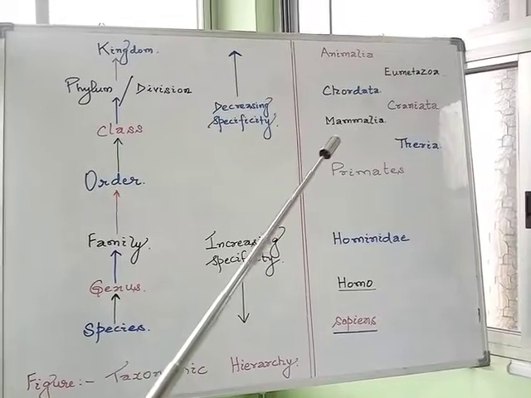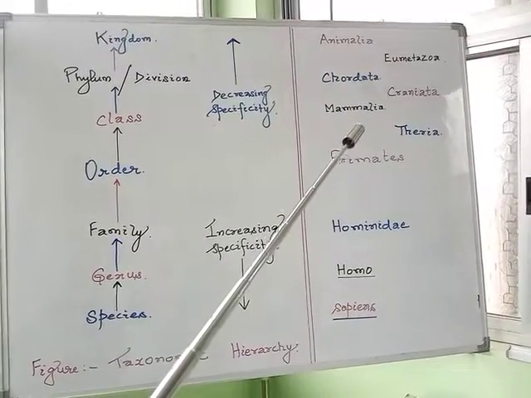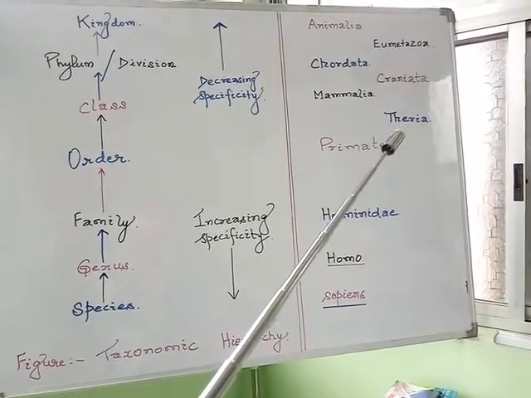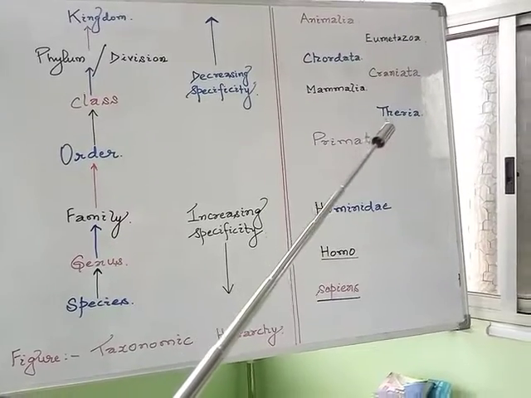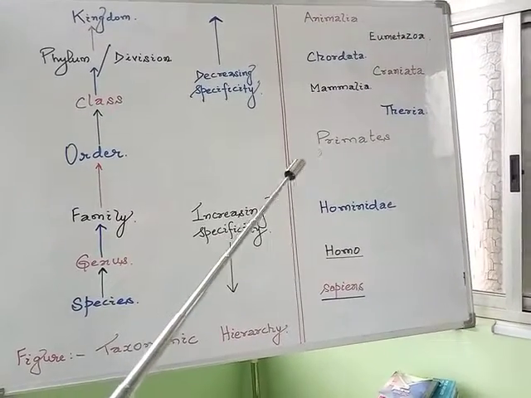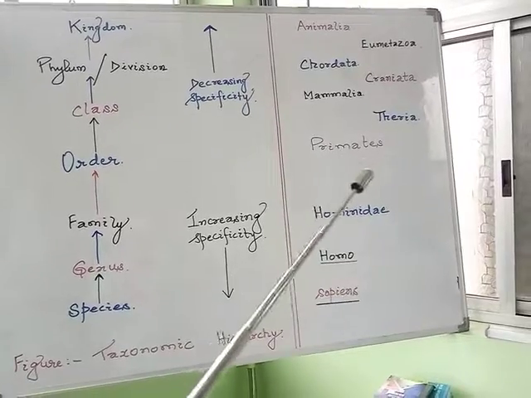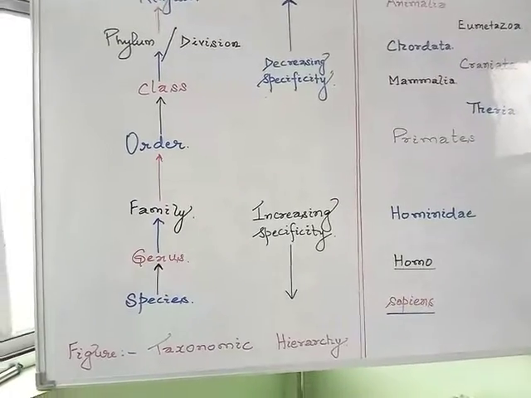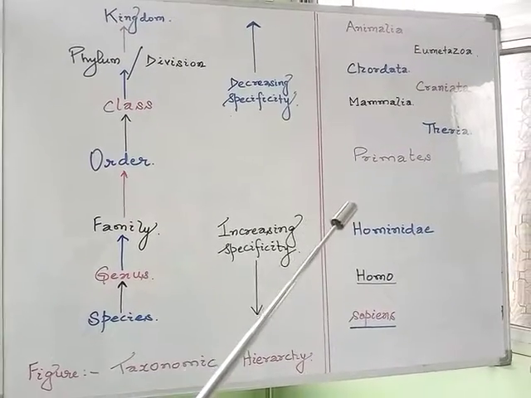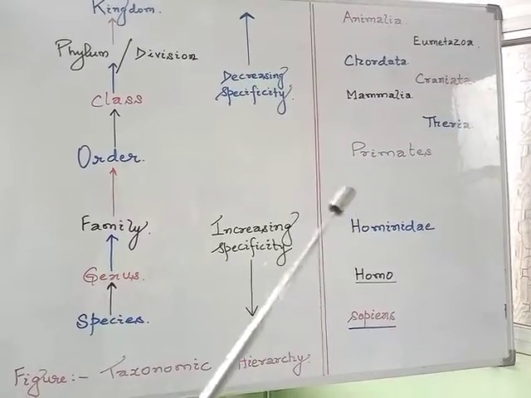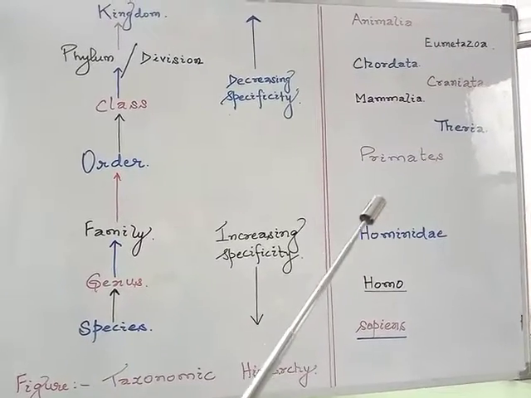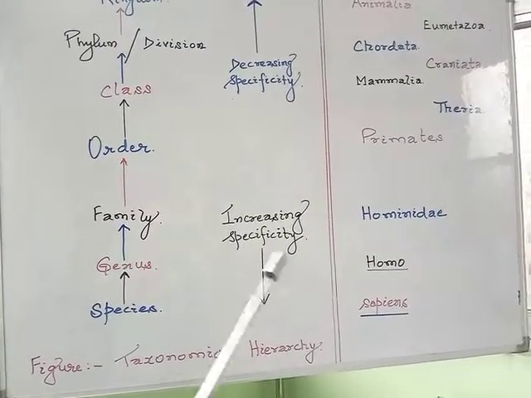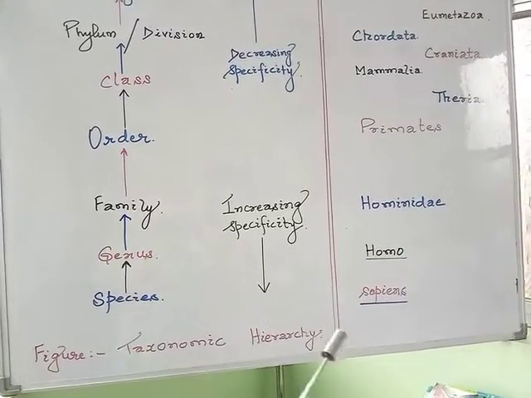We have subclasses also within the Mammalia group, that is Prototheria and Theria. Prototheria are the primitive mammals, for example the duck-billed platypus, the egg-laying mammals, and we belong to the subclass Theria. Within the subclass Theria, again there are a number of orders: Rodentia, Carnivora, Insectivora, Sirenia, etc. Within these, we belong to the order Primates, the family Hominidae, and within the family Hominidae the genus is Homo and the species is sapiens.